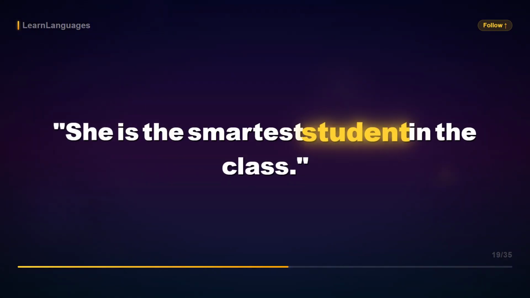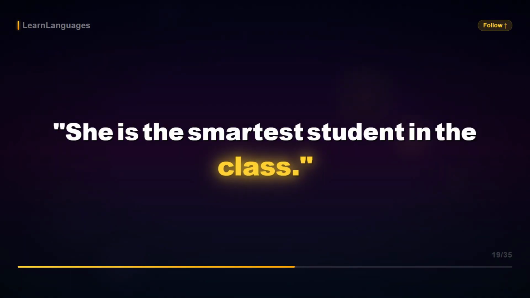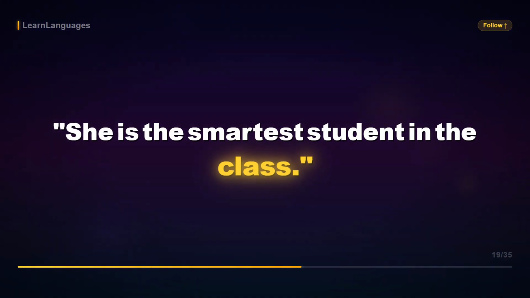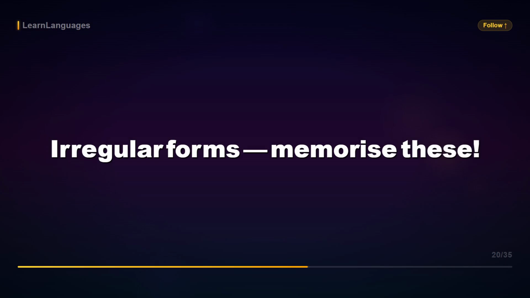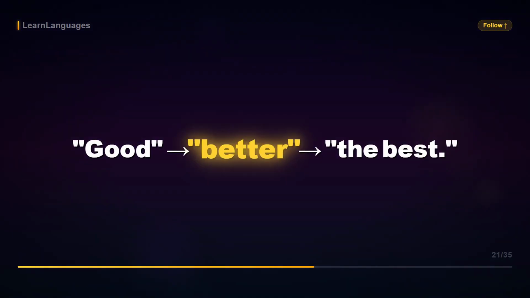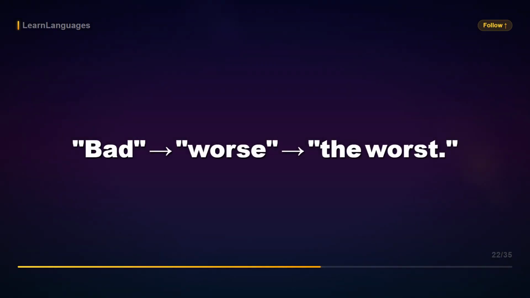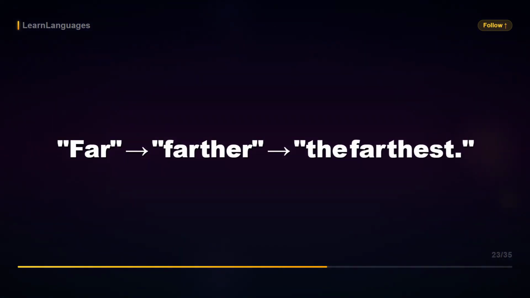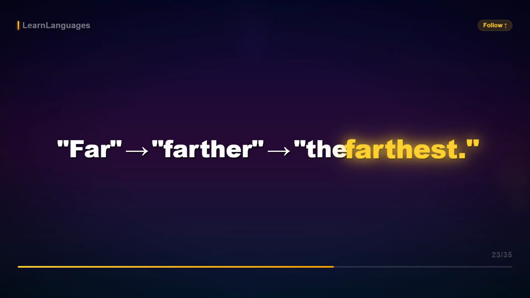She is the smartest student in the class. This is the most expensive restaurant in the city. Irregular forms. Memorize these. Good, better, the best. Bad, worse, the worst. Far, farther, the farthest.